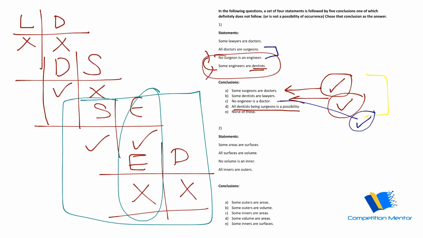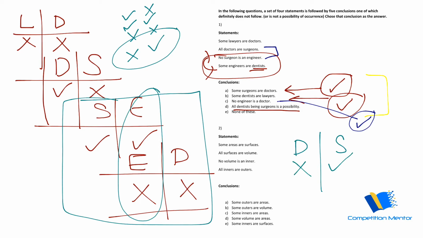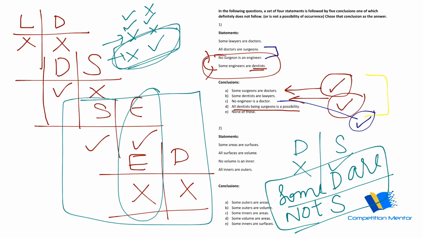So reverse it. So what you will get, generally our tick tick, cross cross, cross tick, cross tick, this is our pattern here. So you can go this way, cross tick. So you can do D and S. So cross tick, what will come? This one is some plus no. So some D are not S can come, because this one is some and this is some not. Basically your conclusion should be some D are not S. What is that? Some dentists are not S.